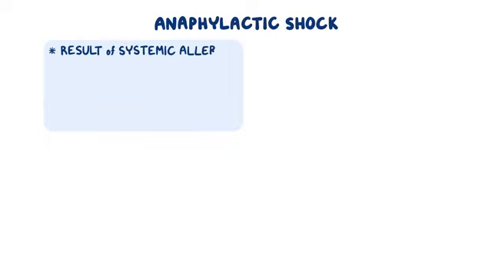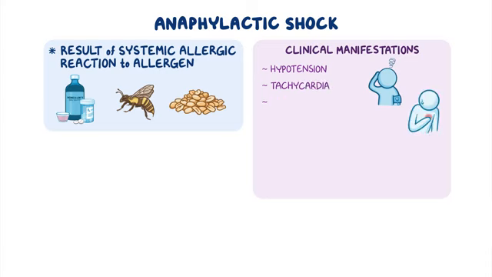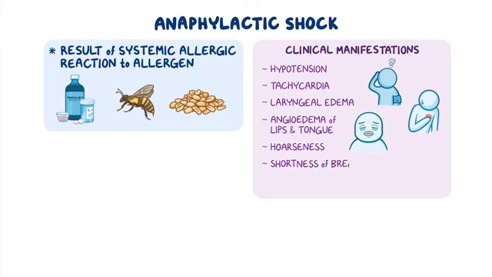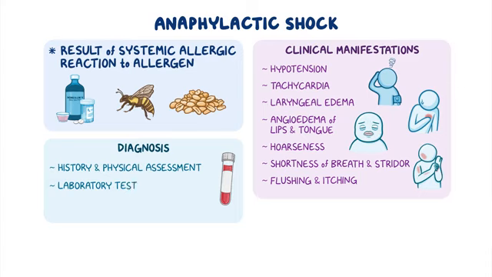Alright, as a quick recap. Anaphylactic shock is a type of distributive shock that occurs as a result of a systemic allergic reaction to an allergen, such as medications, insect bites, or certain foods. The clinical manifestations of anaphylactic shock are hypotension, tachycardia, laryngeal edema, angioedema of the lips and tongue, hoarseness, shortness of breath and stridor, and skin manifestations like flushing and itching. Diagnosis includes the client's history and physical assessment, and can be confirmed with laboratory testing. Additionally, a skin prick test can identify the allergen responsible for the allergic reaction.